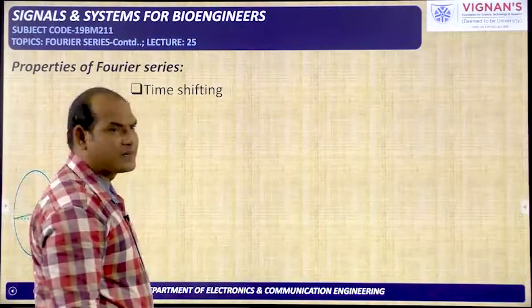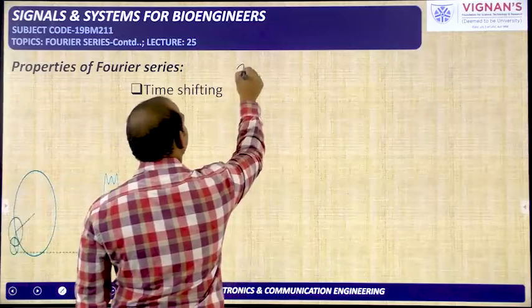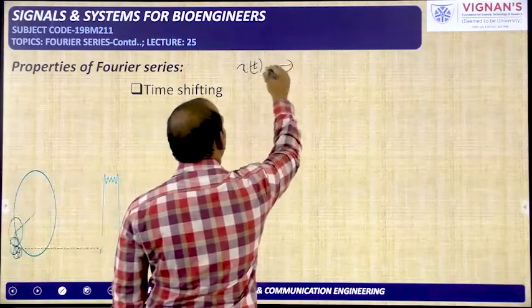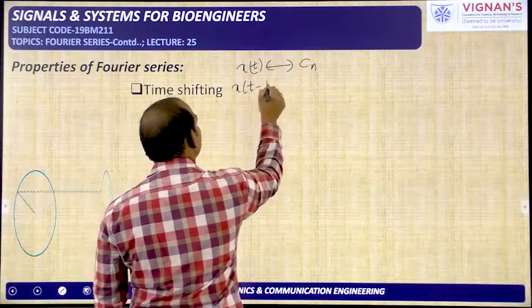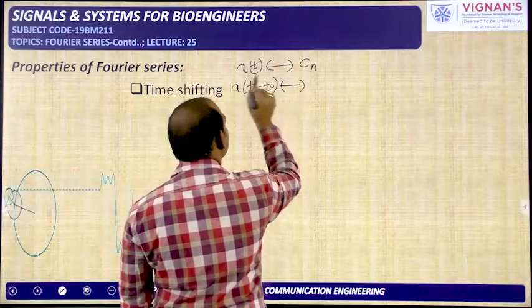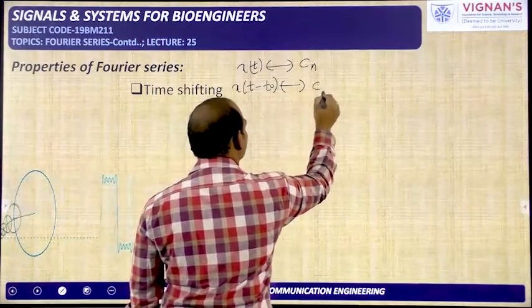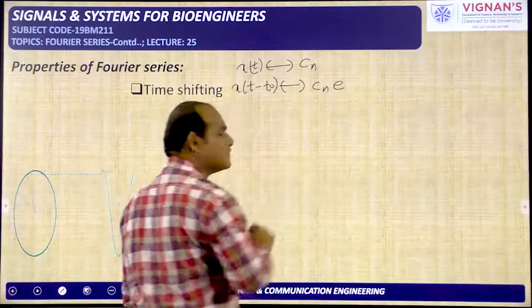Now, the time shifting property. I think I have already proved this one. Again, I will see here that x of t has the Fourier series coefficient Cn. What is the Fourier series coefficient of the time shifted version of x of t, that is x of t minus t naught? Because of the x of t, we get the same coefficient Cn, and because of the shifting, we will get an exponential term.